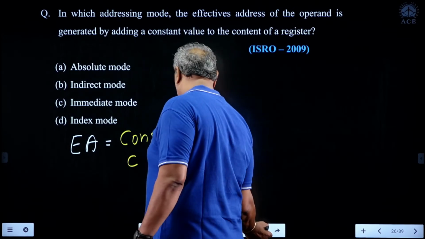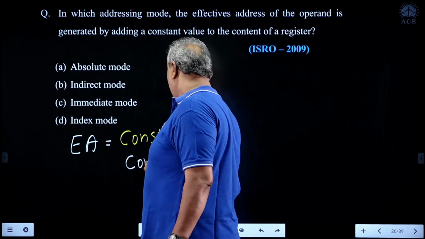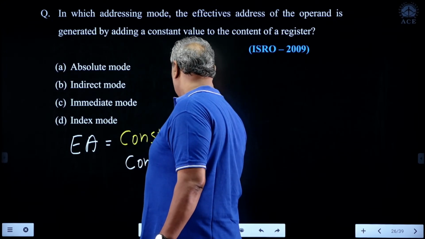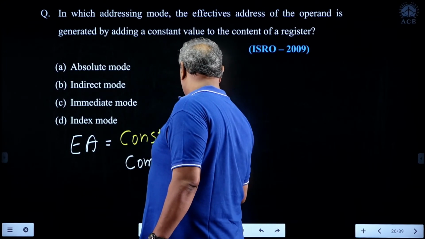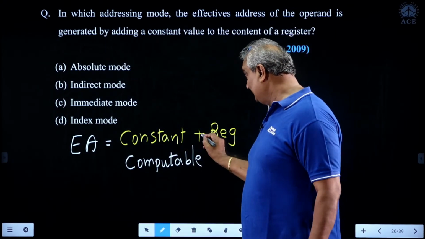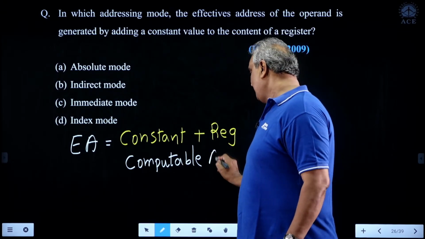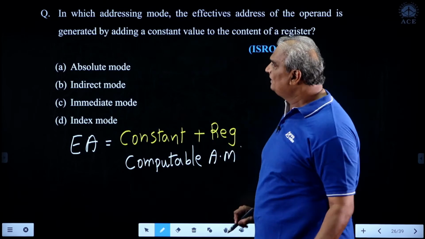Addressing modes are basically divided in two ways: non-computable and computable. Computable means an ALU operation is needed to generate the effective address. Here plus is nothing but addition, which is an ALU operation. AM is nothing but addressing mode.